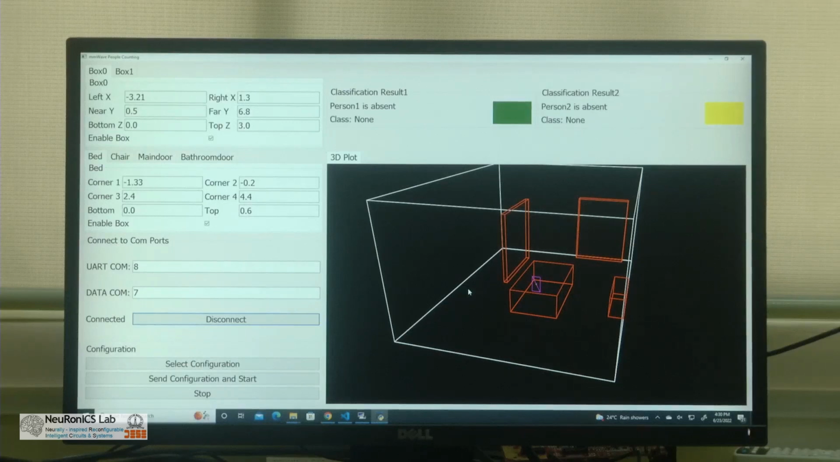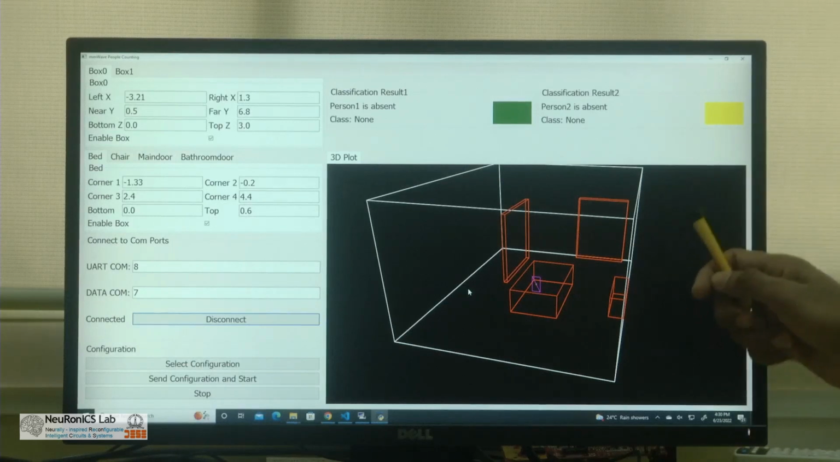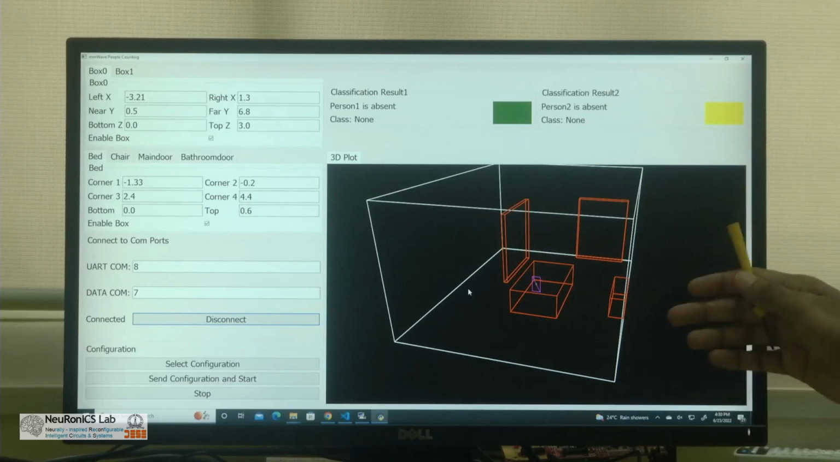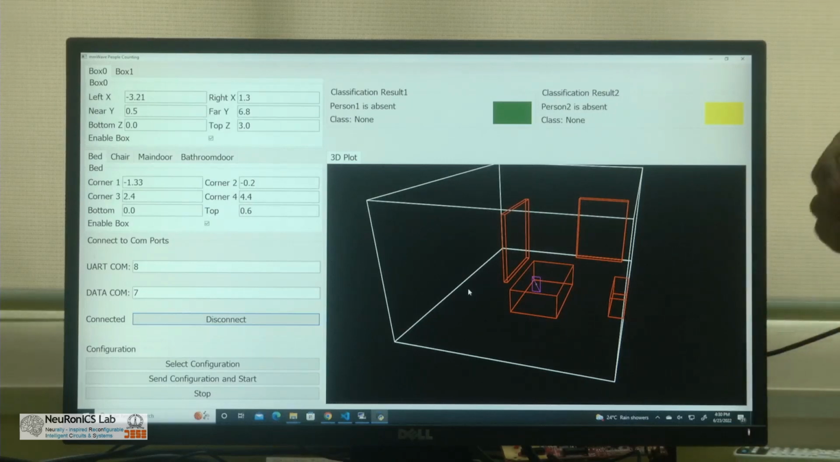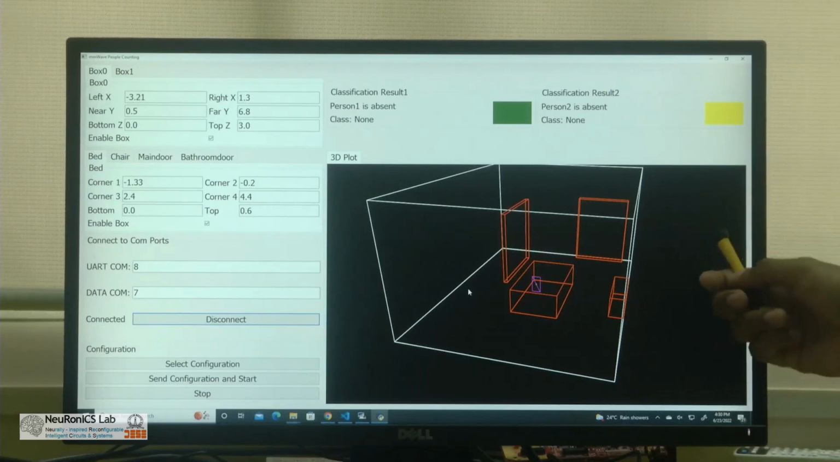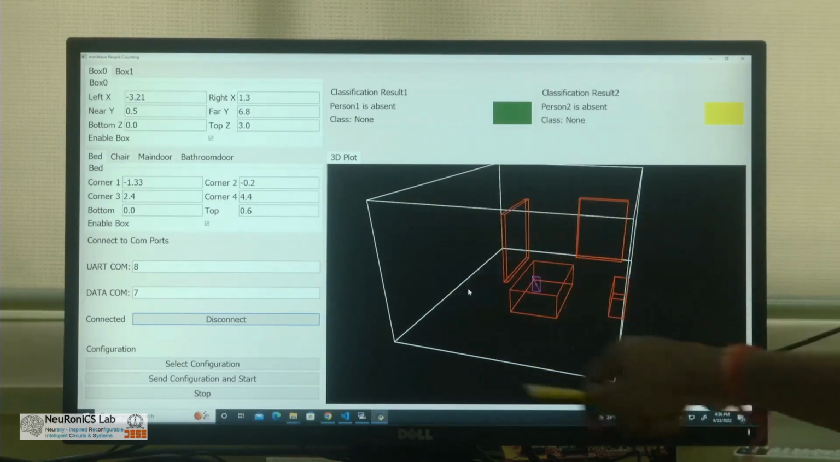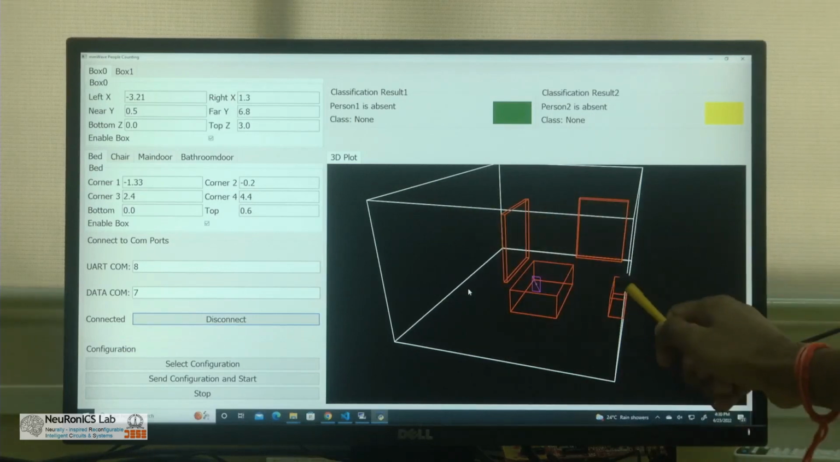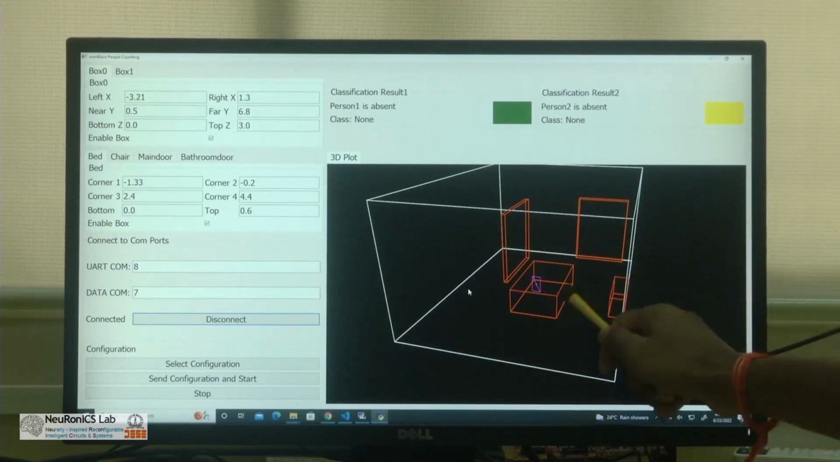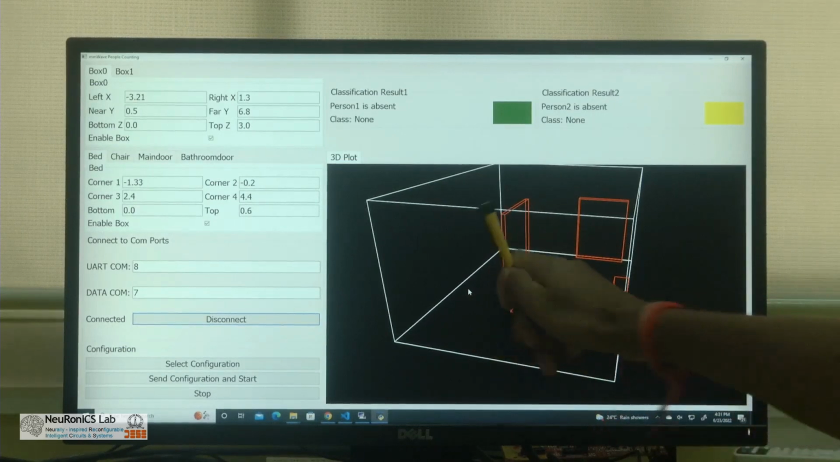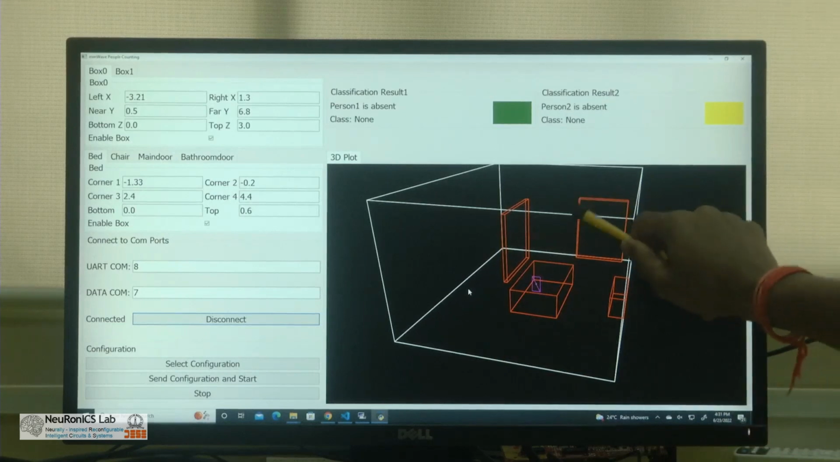do the zone localization. To interact with the radar sensor, we have implemented a Python based GUI, which is used to send the configuration information to the radar sensor, and this PC receives the range, velocity and acceleration information to do the classification of activity and also the zone. You can see here, this is the target environment that we have considered. This cuboid refers to the chair region, this cuboid refers to the bed region, this cuboid refers to the bathroom region, and this portion refers to the main door.